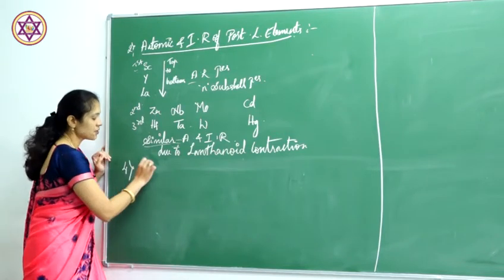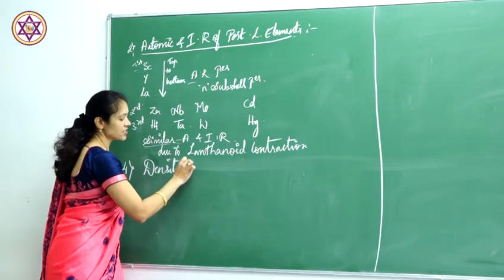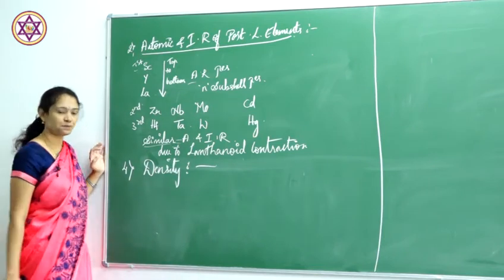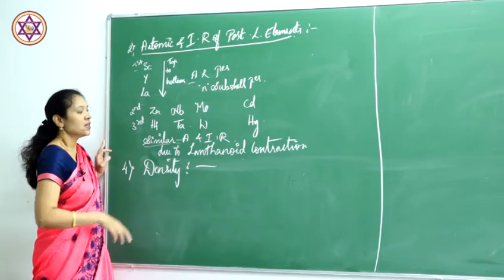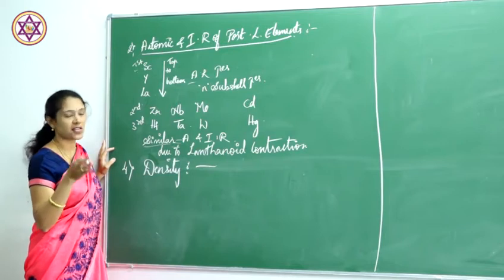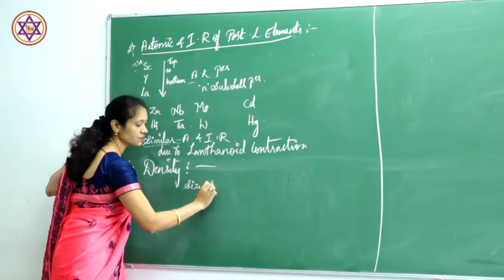Next property is density. Density of these lanthanides. Coming to the density, you all know that the atomic radii size is less. The size is small.